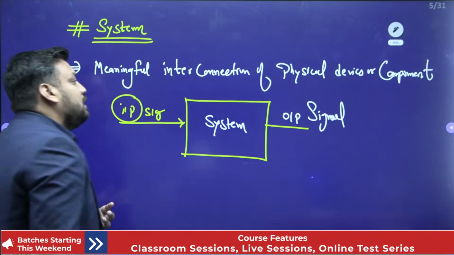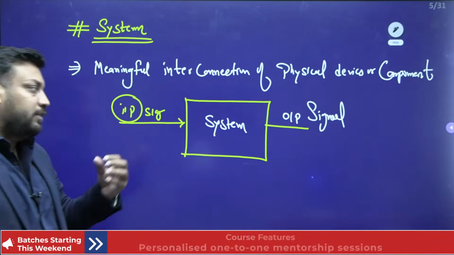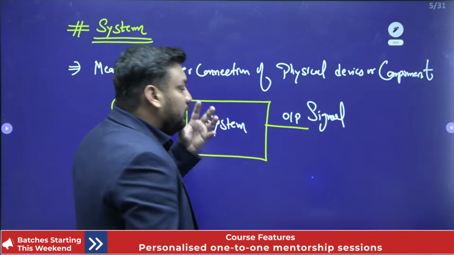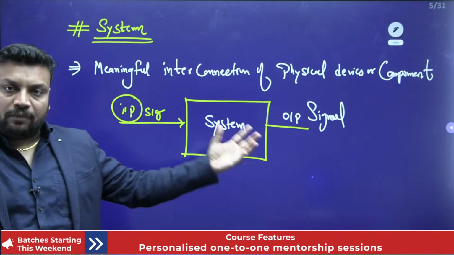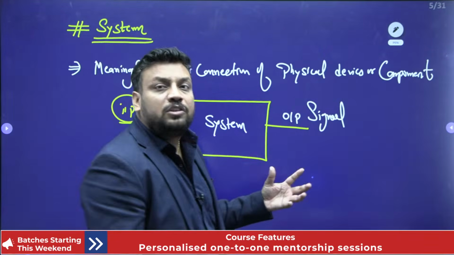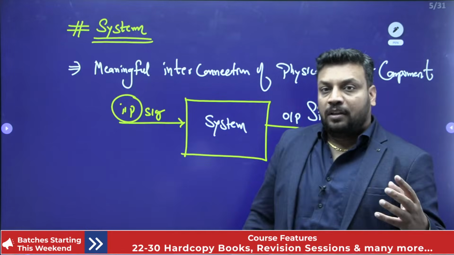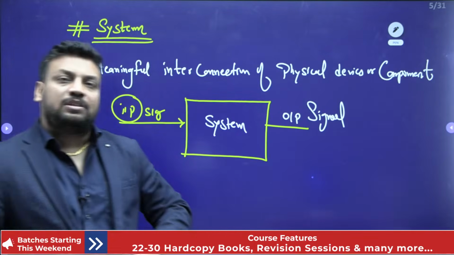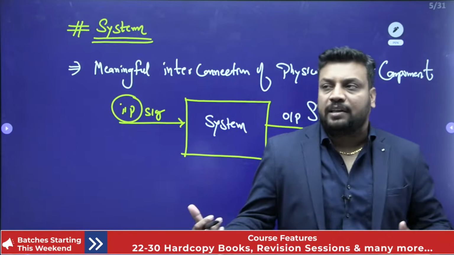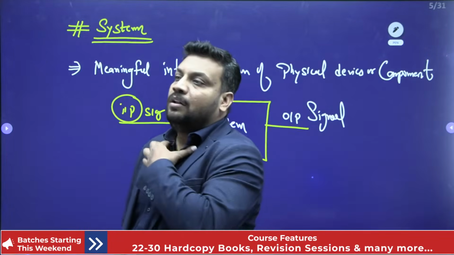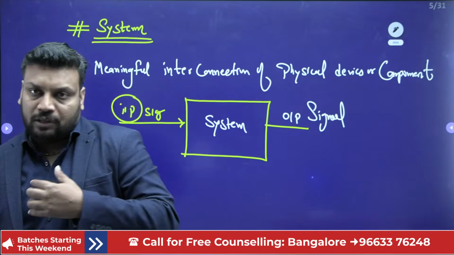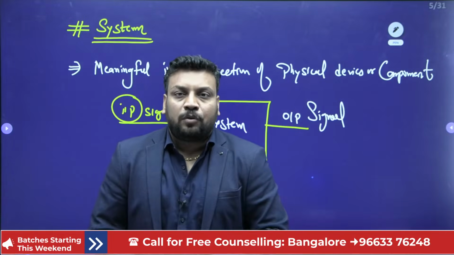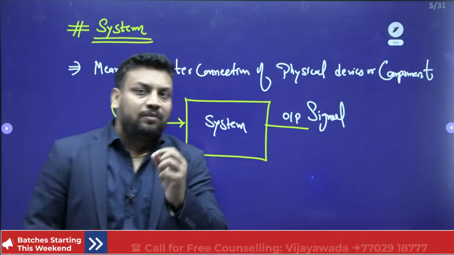So a system is a meaningful interconnection of physical devices or components that will provide a proper output. In the control system class, I told you many times, the control system subject will also be started, guys, but one by one. First we are starting signals, and after that, once I get time, we'll plan for control also very soon. Because when you are talking about control, here also there is one word, that is system.